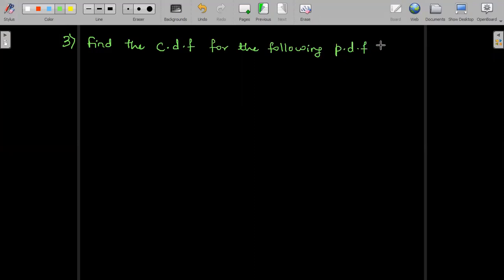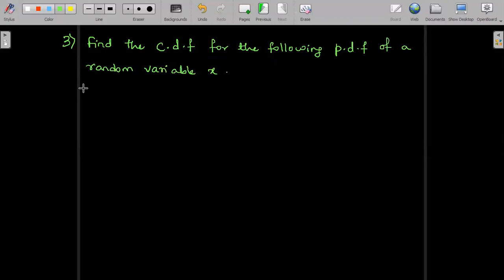Find the CDF, cumulative distribution function, for the following PDF, probability density function of a random variable x.